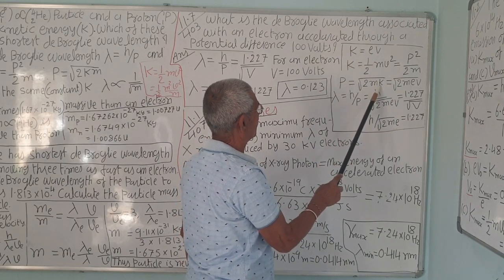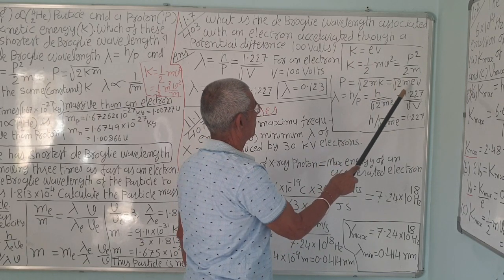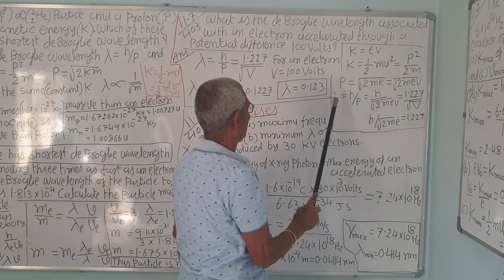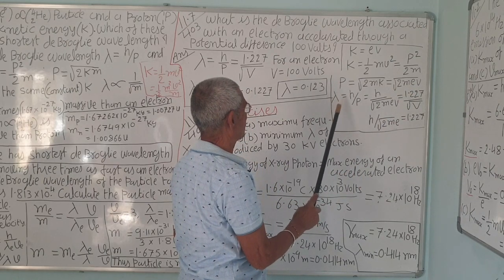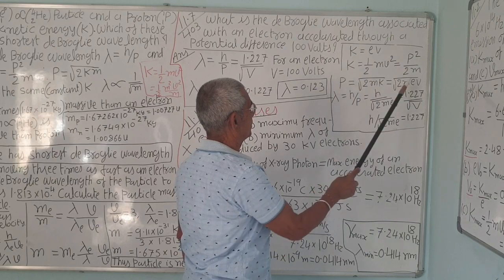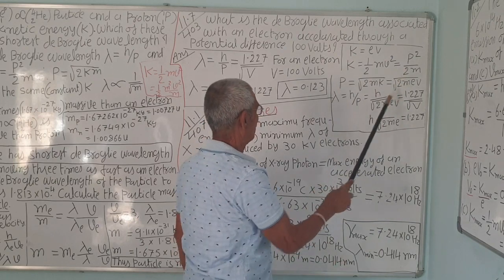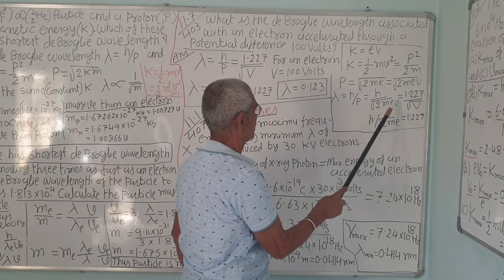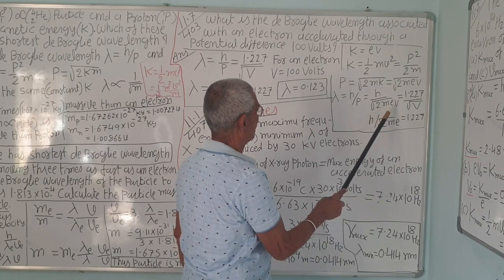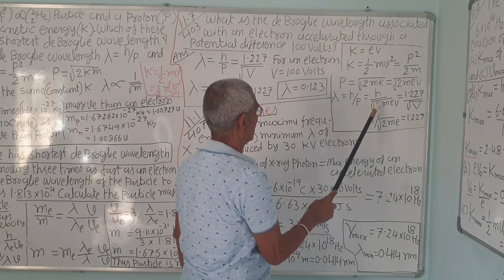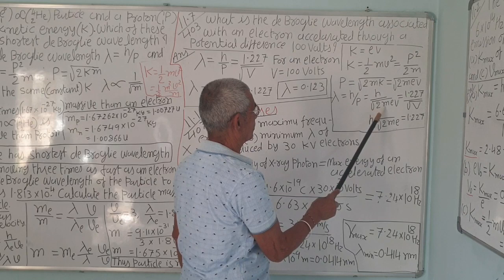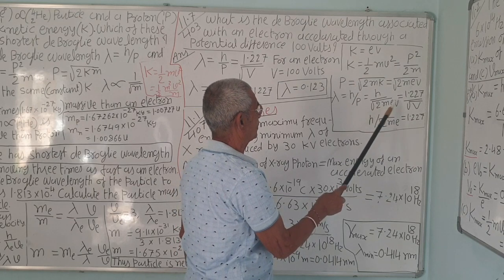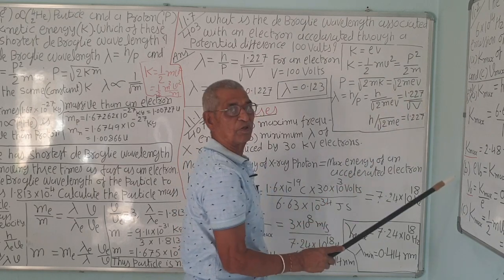So p is under root 2meV. Now use the equation lambda is equal to h upon p, which is h upon under root 2meV. This is for the electron: h upon under root 2 into mass of the electron into charge of the electron, and this calculation gives 1.227.